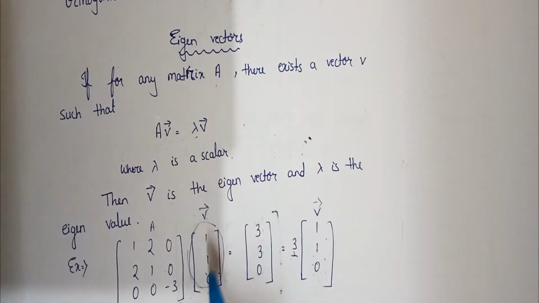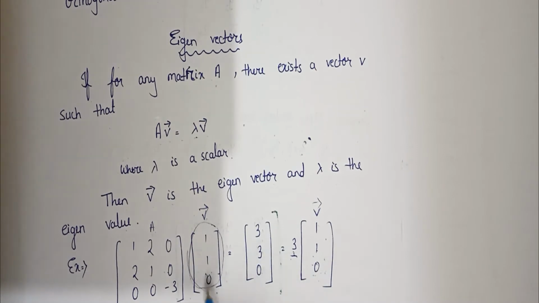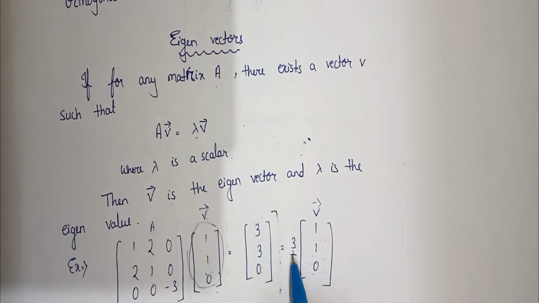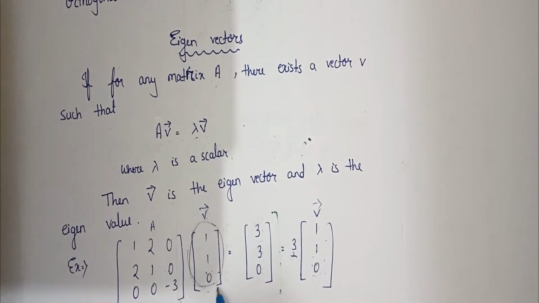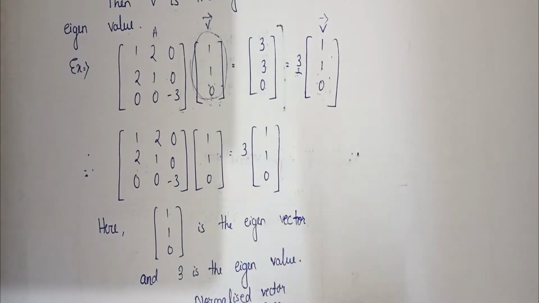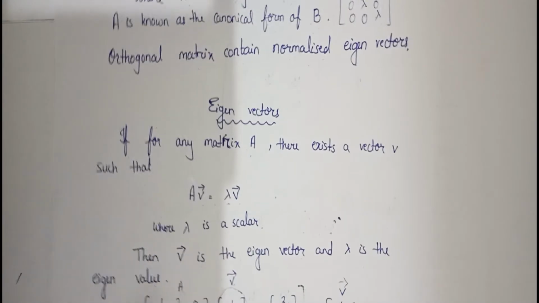That means there exists some vector to which, after multiplying by the matrix, we get the same vector again, but with a scalar multiple. So the number of such vectors is not one, it is more than one. So 1 1 0 is the eigenvector and 3 is the eigenvalue. Now come to this again.